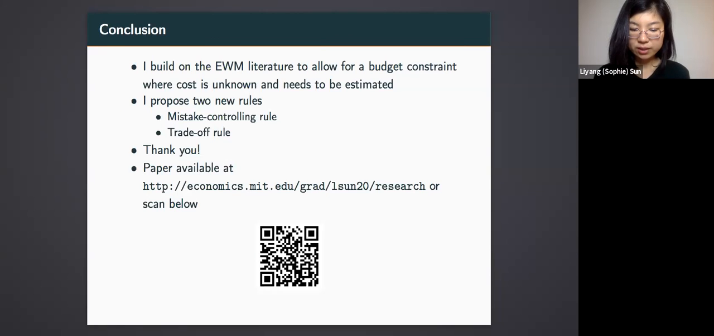Now, let me conclude. As you have seen, my paper contributes to the EWM literature by considering real-world budget constraints where the cost is unknown and needs to be estimated. I propose two new statistical rules, mistake controlling rule and trade-off rule. These two rules can be easily implemented following an RCT, but the framework I developed is general and can be extended to other constraint optimization problems, where whether a criterion satisfies the constraint needs to be estimated.